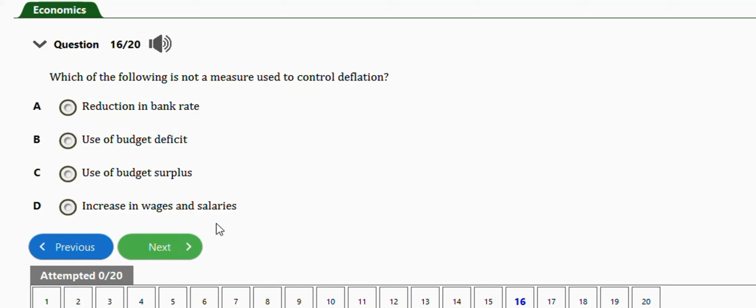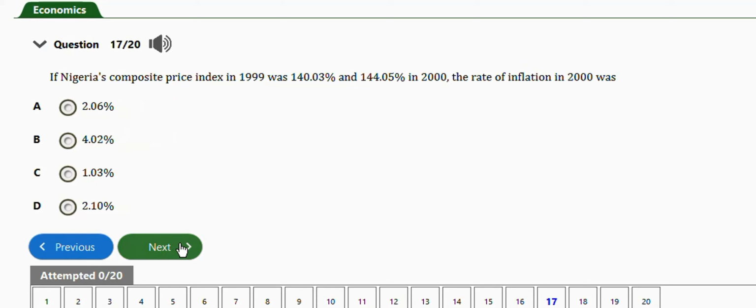Okay, so the next question is this one. It says if Nigeria's composite price index in 1999 was 140.03% and 144.05% in 2000, the rate of inflation in 2000 was. So guys, the right answer to this question, when you solve this on paper, you're going to have 4.02%. Just know it because this is a repeated question in case it comes out again. The right answer is 4.02%.